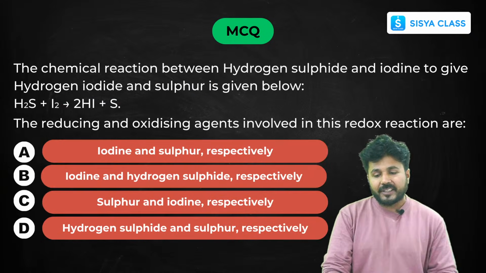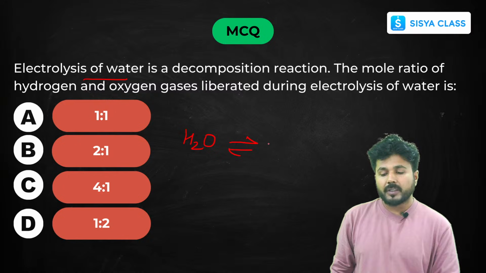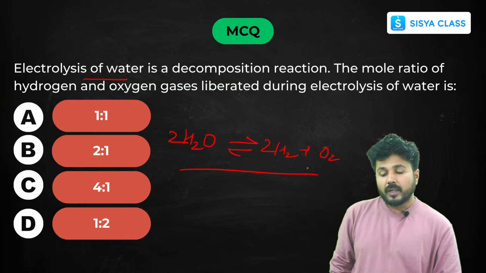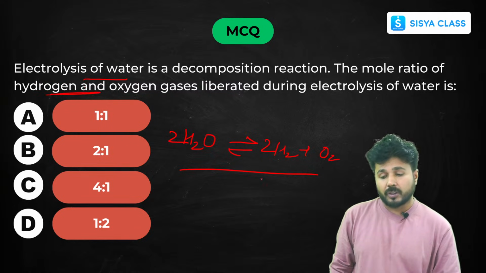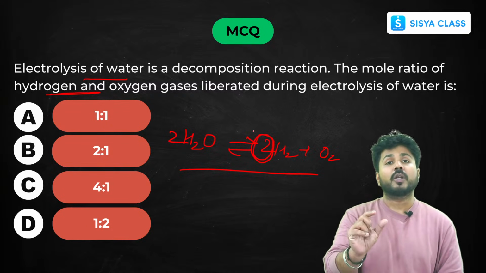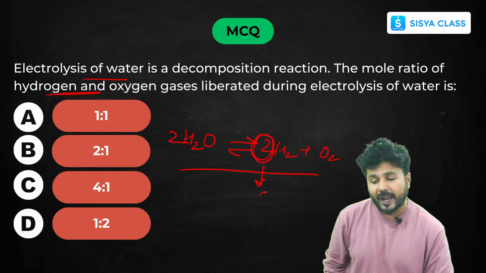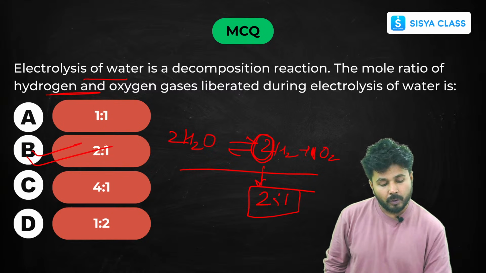Now, some more questions. Electrolysis of water. Just do the reaction of water quickly. Break down water into hydrogen and oxygen. Balance it, and it will look somewhat like this. Now, if I look at the mole ratio of hydrogen and oxygen, the numeral present in front of an element or a molecule is its mole. So 2 moles of hydrogen, and if nothing is written, then it is 1, so 1 mole of oxygen. So the ratio will be 2:1.